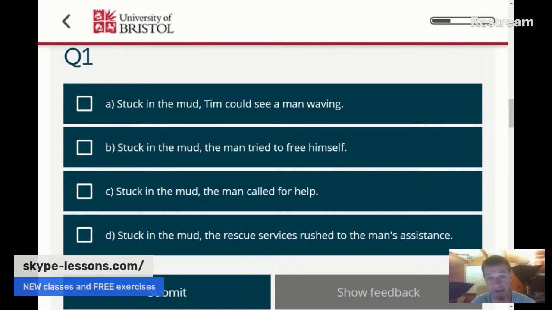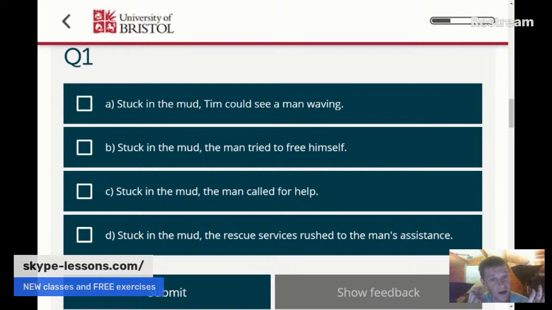Now, you might immediately think there are a few other words that look very much like doing words, and I agree. There are at least two. Firstly, you've got waving, which sounds like you're doing something. And secondly, you've got stuck, which sounds like you're not able to do something. But both of these, sure, they are in other sentences verbs, stuck and waving. But I want to convince you that in this sentence, they're not acting like could see. And that's because they don't have doers.